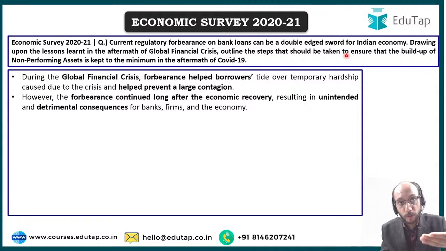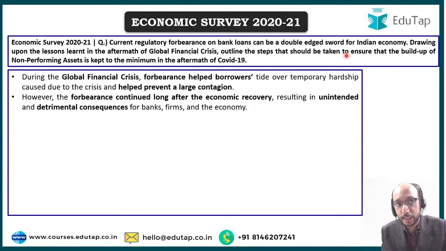However, when forbearance was continued long after the economic recovery, इकोनॉमिक रिकवरी हो चुकी थी 2008 के अंदर भी जो क्राइसिस आया था, 6-8 महीने साल भर के अंदर इकोनॉमिक रिकवरी हो चुकी थी, उस 6-8 महीने साल भर के बाद भी you kept exhibiting forbearance towards borrowers, right? उसकी वजह से क्या हुआ कि there were unintended detrimental consequences for you.